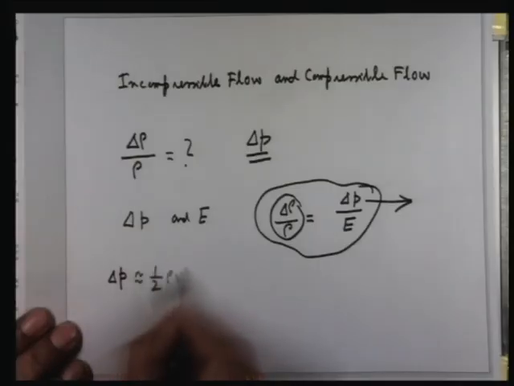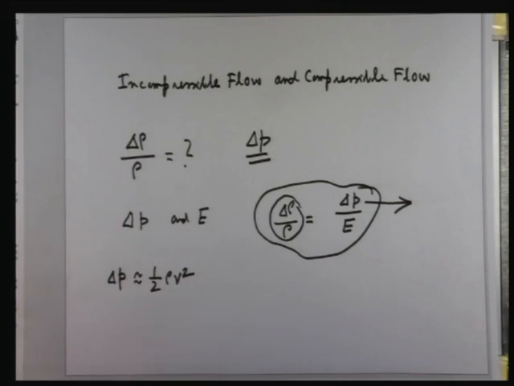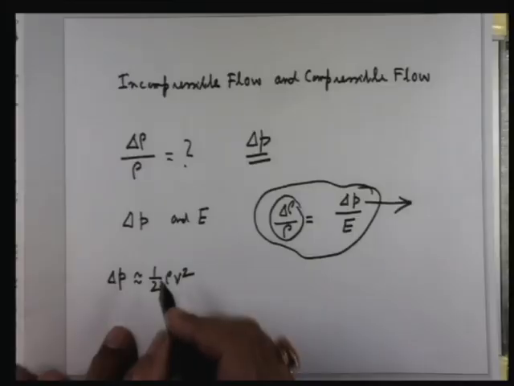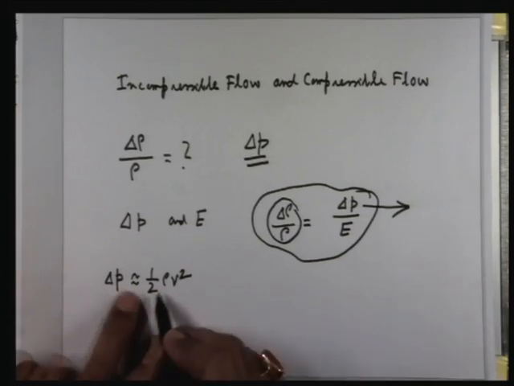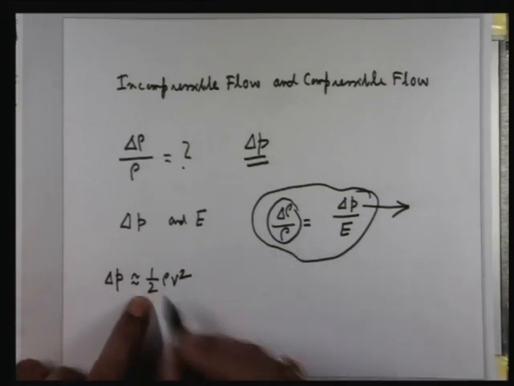This is a thumb rule that probably all of you know. If you know Bernoulli's equation also, the change in pressure brought about by the change in flow velocity is proportional to the magnitude of half rho v square. This is known as dynamic head. So change in pressure we can substitute proportionately by half rho v square.